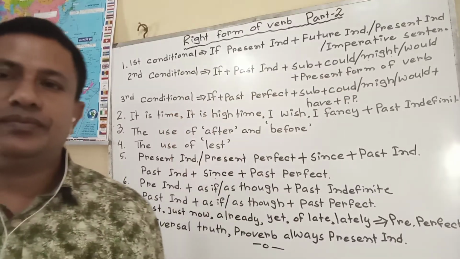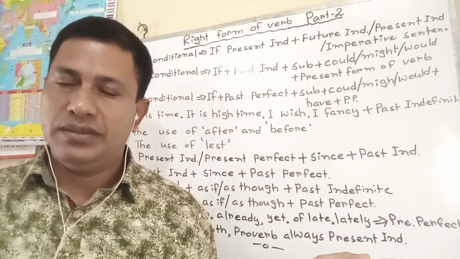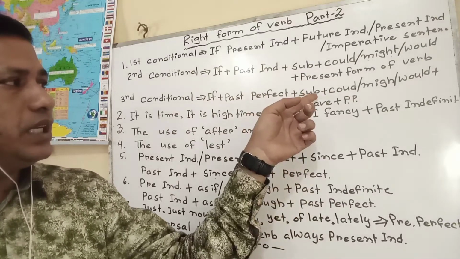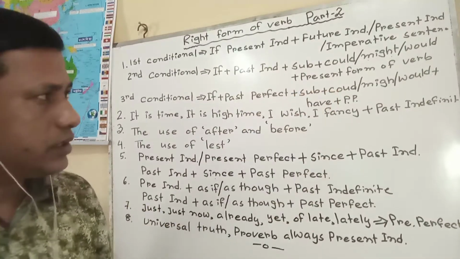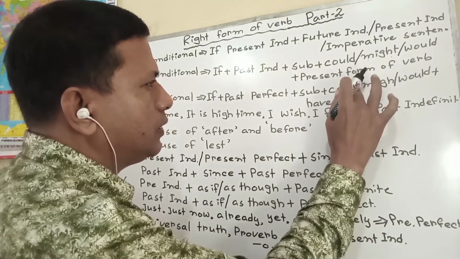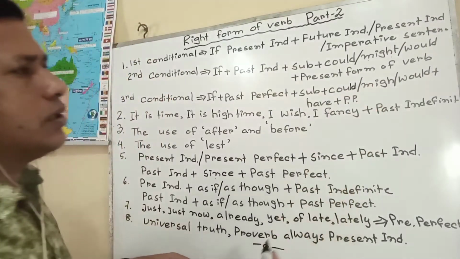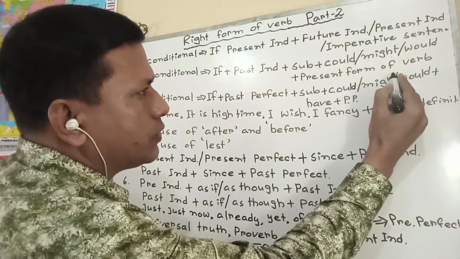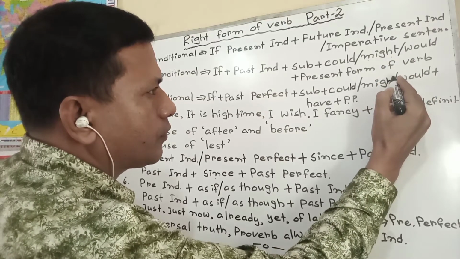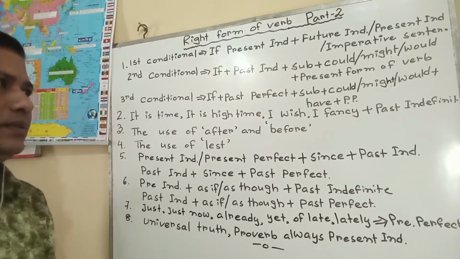Third conditional. Please write down the examples on your notebook. Try to understand properly. Third conditional: If plus past perfect, plus subject plus could or might or would plus have plus past participle.